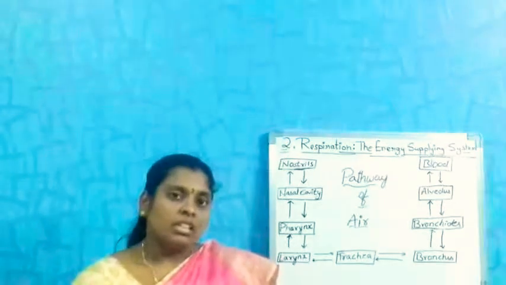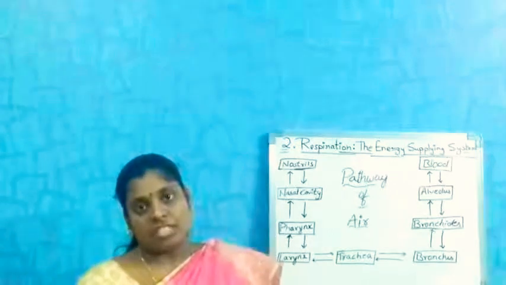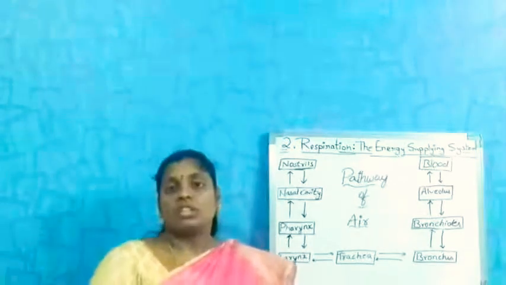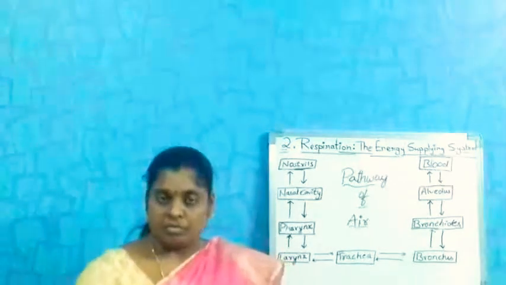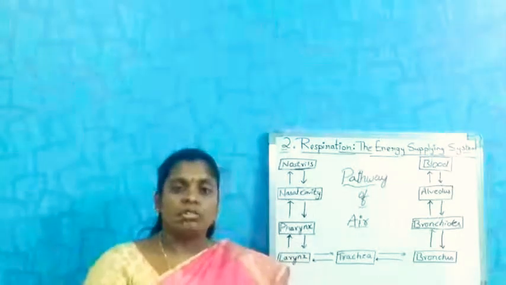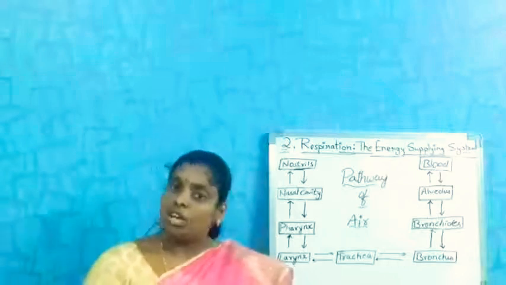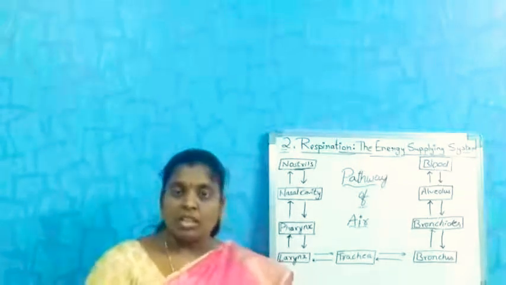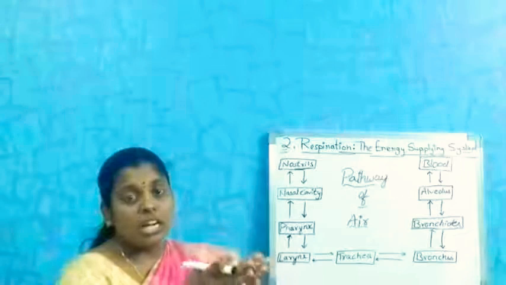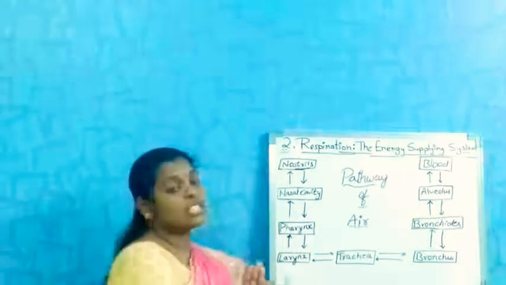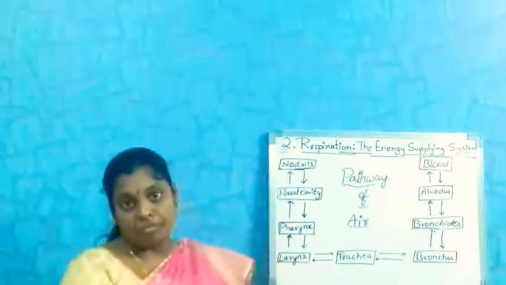Here, the air from the nasal cavity goes to the trachea, and the food, whatever we are eating, enters into the stomach through the esophagus. Till the pharynx, there is a common pathway.